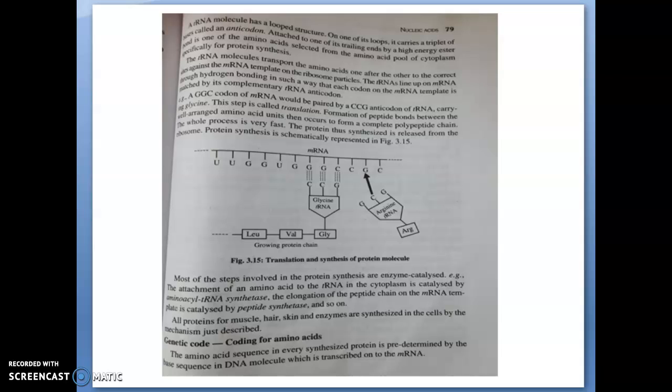Protein synthesis has two steps: transcription and translation. What is translation? As already explained, most of the steps involved in protein synthesis are enzyme catalyzed, including the attachment of an amino acid to the transfer RNA in the cytoplasm. That means, in transcription, what will happen? The genetic code, that is the codon on the DNA strand.